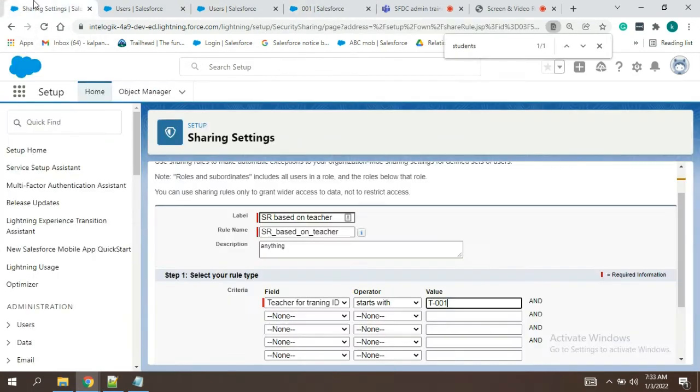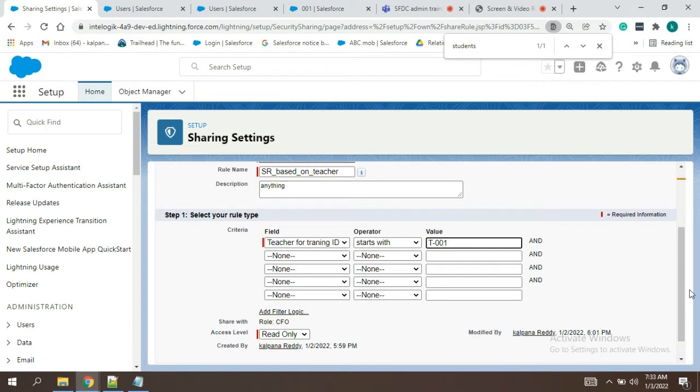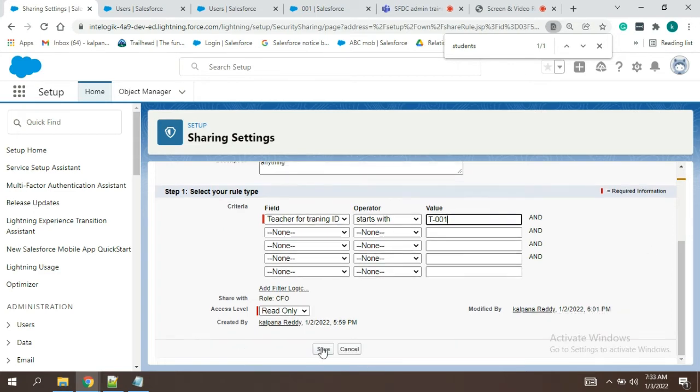001 I gave. So, yeah, might be that also, since we have a relationship already here. So, that relationship is expecting an ID. Most of the times, when we are having a lookup or master detail relationship, ID is connected. So, yeah, that might be also a reason. Let me try.